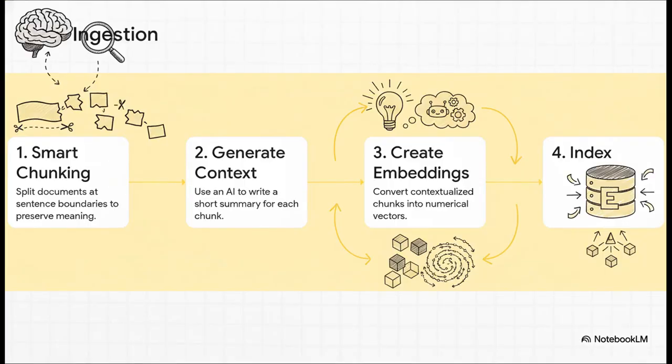So here's how we actually get our data ready. First, smart chunking. We split the documents, but we do it carefully, at sentence boundaries, so we don't break them. Second, we generate that all-important context for every single chunk. Third, we create embeddings, which is just a fancy way of saying we convert these contextualized chunks into numbers or vectors that an AI can understand. And finally, we load all of this into Elasticsearch, which will be our hybrid search database.